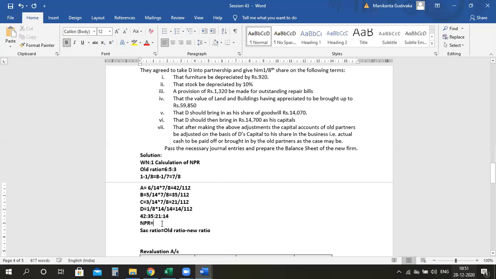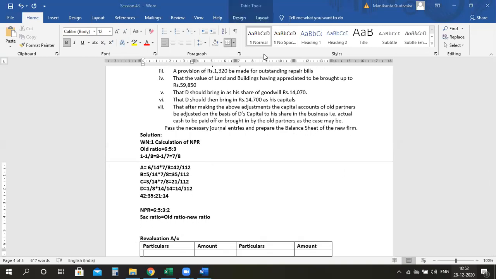So I can minimize that. Everything will go in 7, so 6 is to 5 is to 3 is to 2. So this is your new profit sharing ratio. Everyone clear? Students clear? Any doubts? Anyone? No. Right?